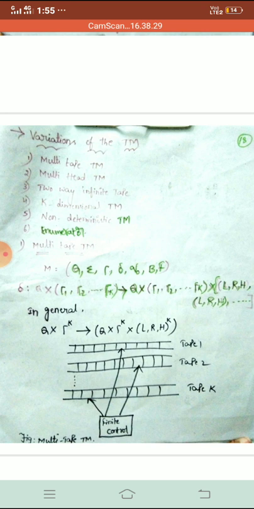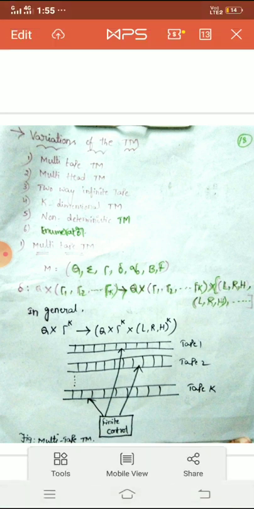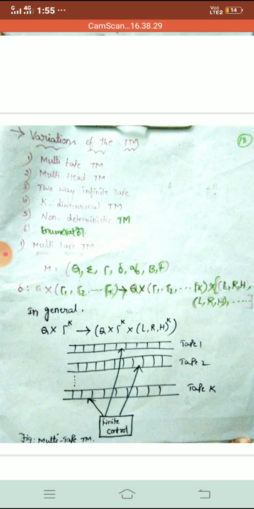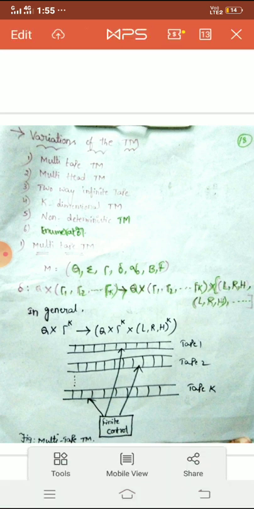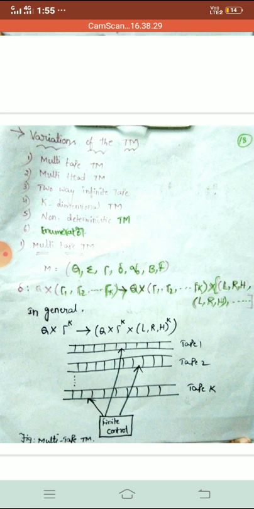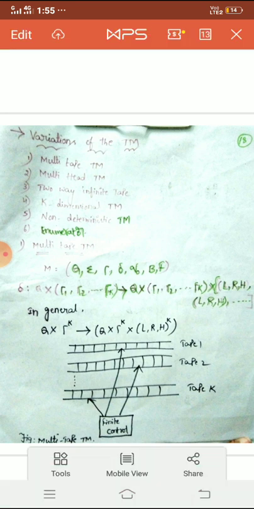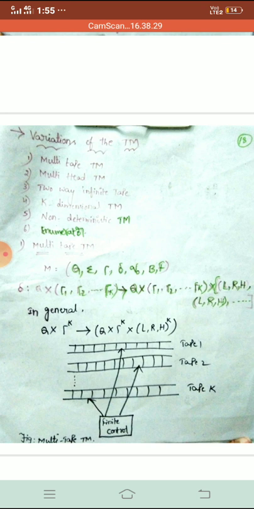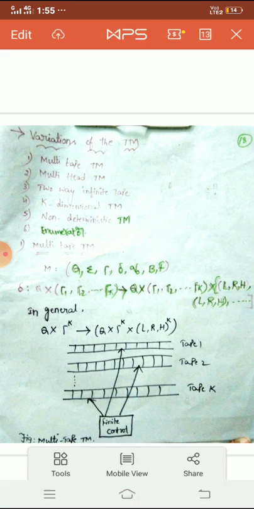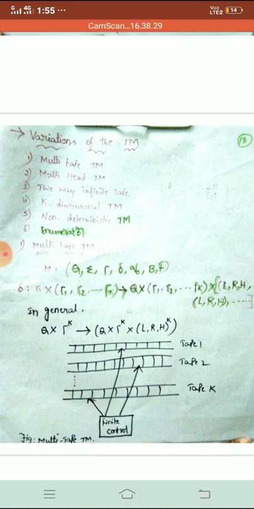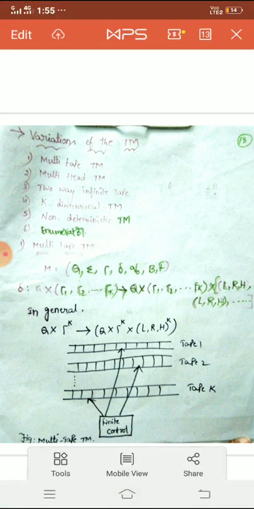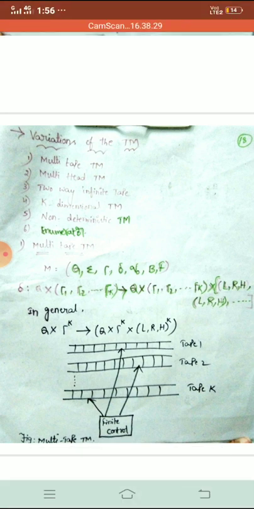You can do the tape to be traversed to the left side for infinity times. That is our third variation, two-way infinite tape. Up to now we haven't seen the movement up and down, just right and left. Even you can do the up and down movements. That's our fourth type, that is k-dimensional Turing machine.